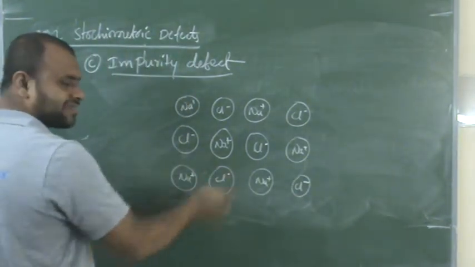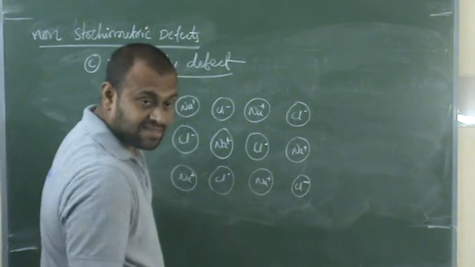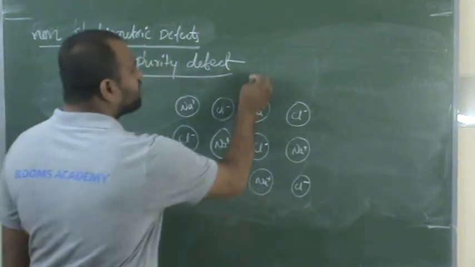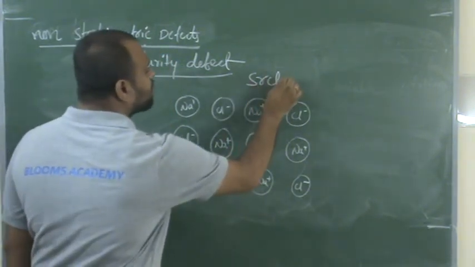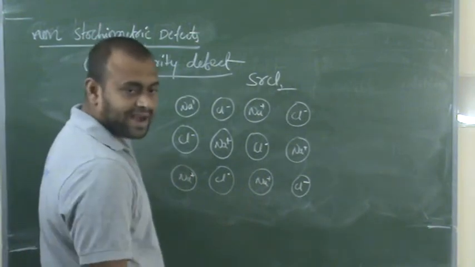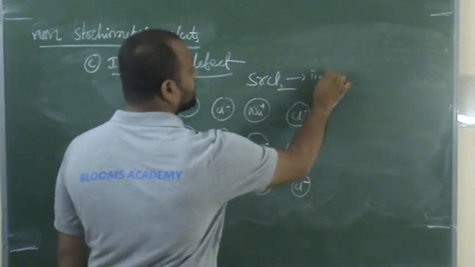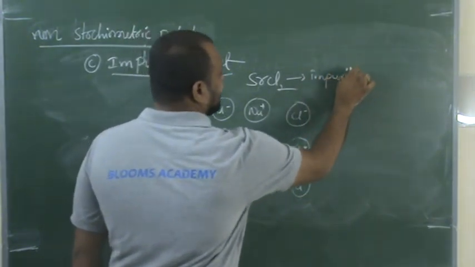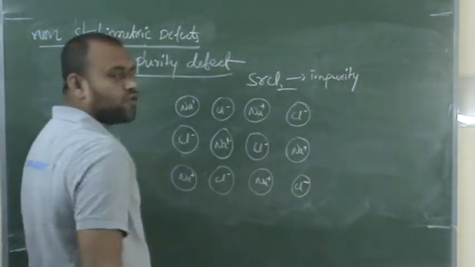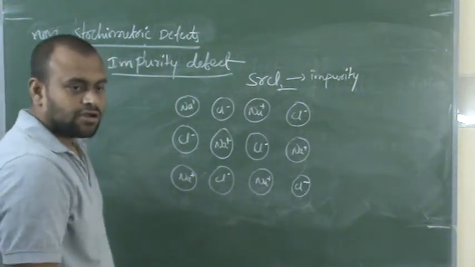This is molten NaCl crystal. To this I am adding strontium chloride. It is called an impurity, or you can also call it a dopant.